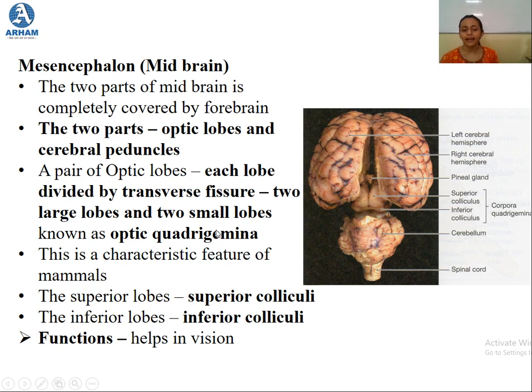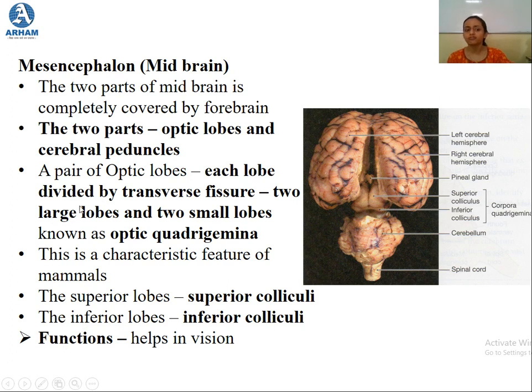Now again, this is a characteristic feature of mammals. So we have studied 2 characteristic features of mammals. When we were studying the forebrain, we studied that corpus callosum is one characteristic feature of mammals, and optic quadrigemina is the second. That is how a brain can be detected as to what organism it belongs to, whether mammals, reptiles, amphibians, or whichever organism. If there are these 2 structures, it is easily detected that the brain is of a mammal.